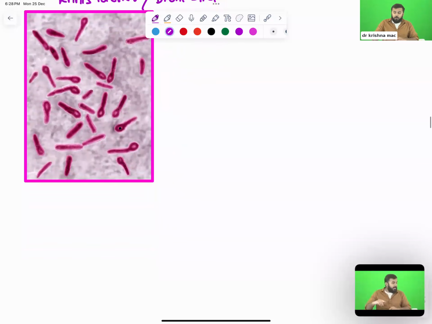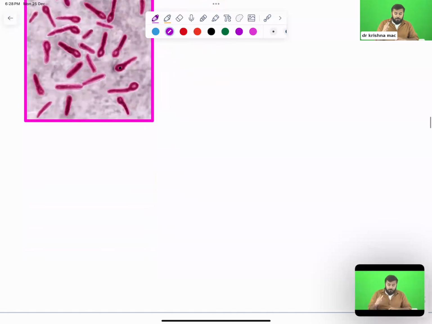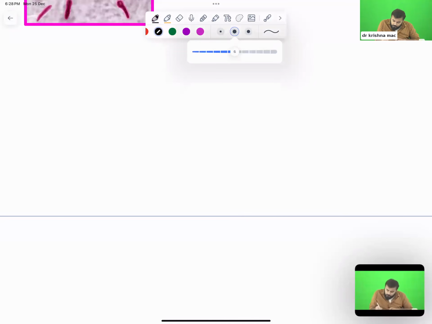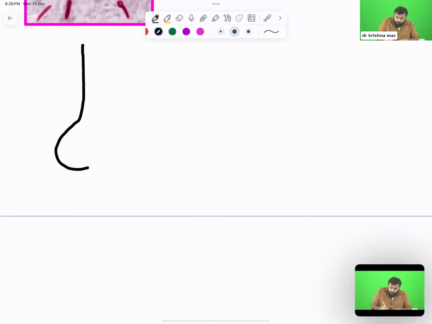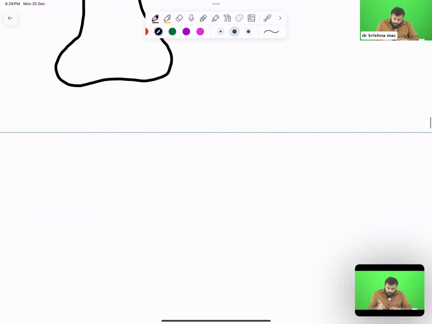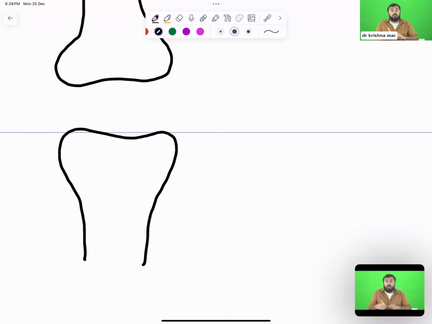Now let us enter into the physiology part of how this is acting. Again, don't write any notes, just watch whatever I'm teaching. The structure which I'm drawing right now is the end of a neuron. This is not a bone. This is the end of the neuron, and this structure is the beginning of another neuron.